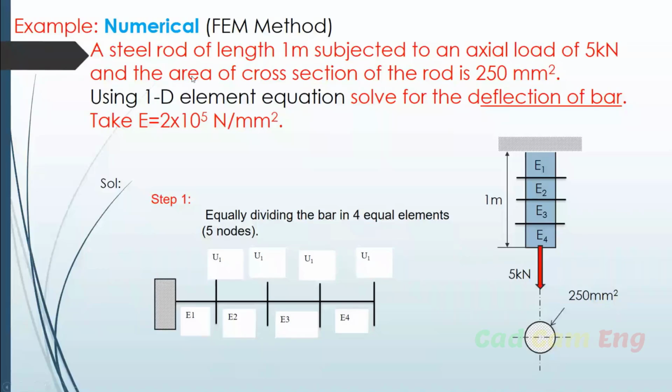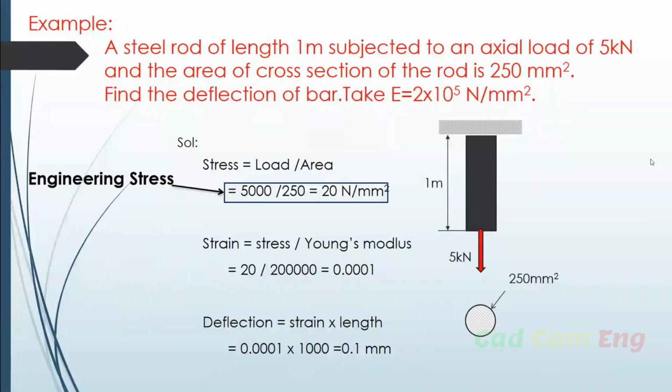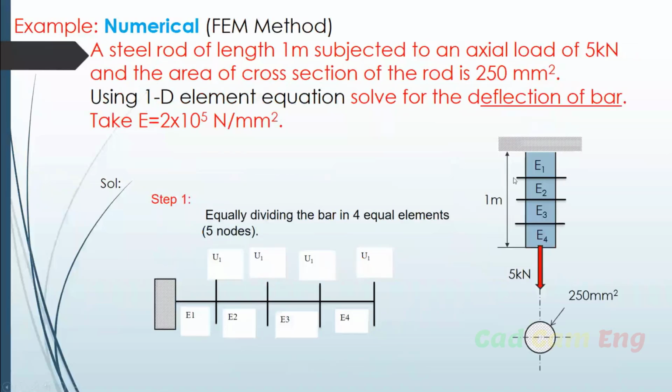What does finite element method mean? Take the same example. The body is the same object with the same load, but now I am dividing the part into a number of pieces. Before that, we were considering the entire length and entire object at a time. Now I am going to divide the component into a number of pieces. Here it is divided into 4 pieces.